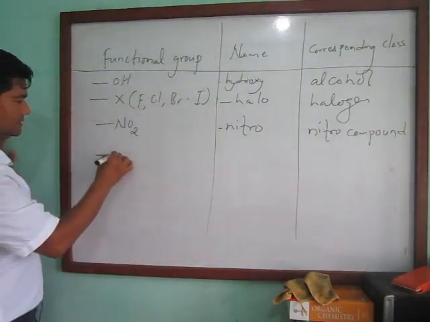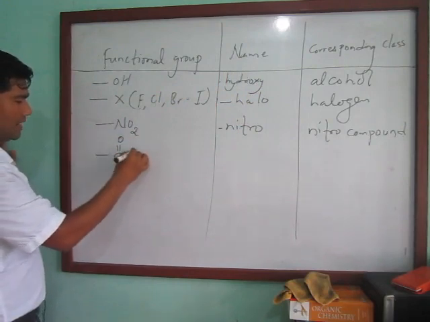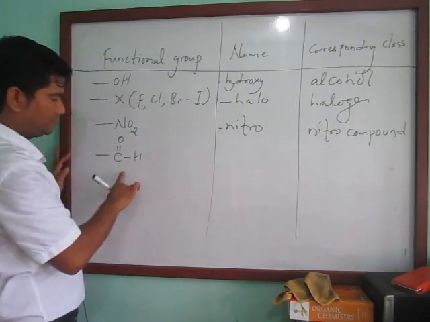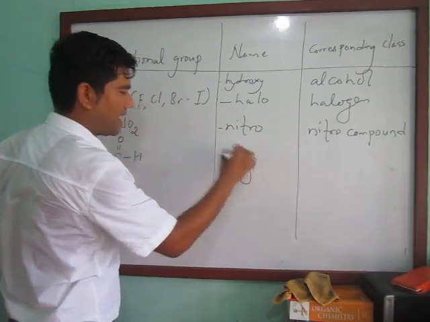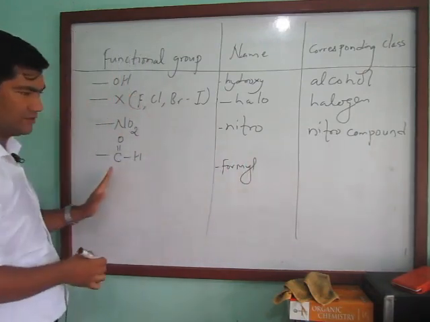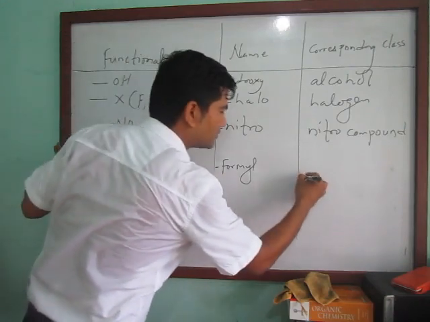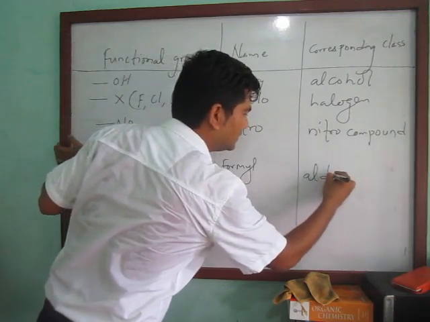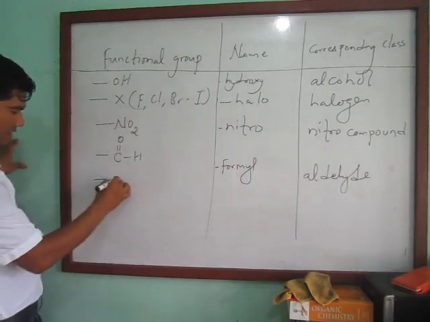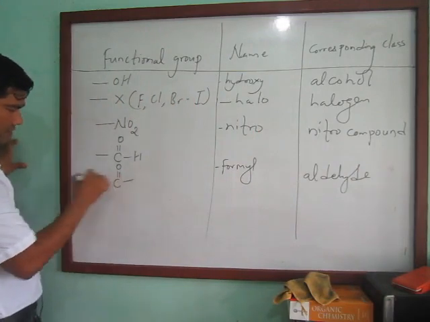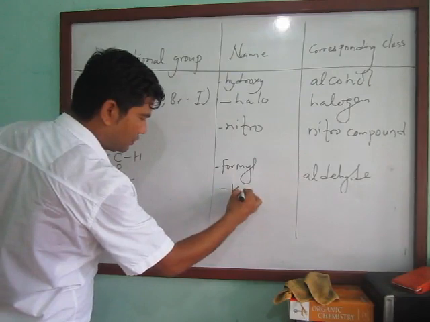Similarly, C double bond O with H, the name of this one is formyl, and the class is aldehyde. Similarly, this functional group is keto.